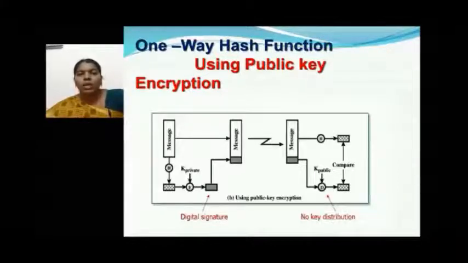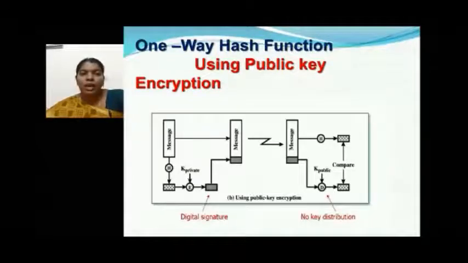So the message is passed to the hash function to generate a hash value, and the hash value gets encrypted by using the private key. The encrypted hash value, which is called a digital signature, will be attached with the message and transmitted.